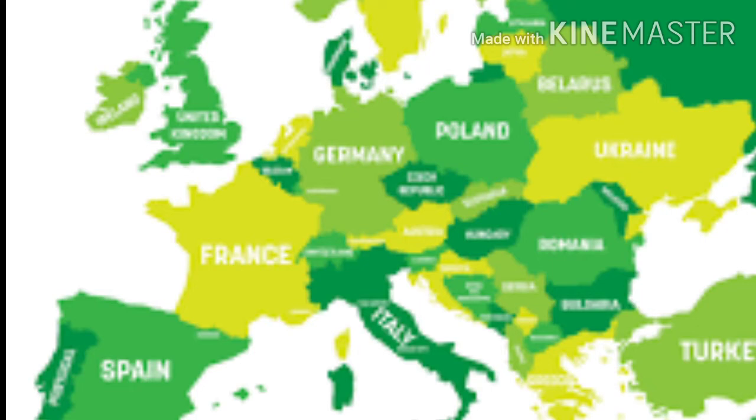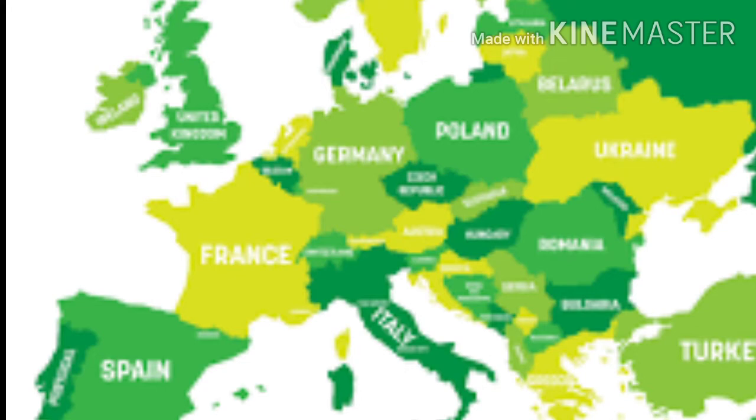So European people traveled to many places. The people of European countries migrated to different places, for trade, for business, because Europe was the first industrially developed continent, so they migrated to different places in the world.